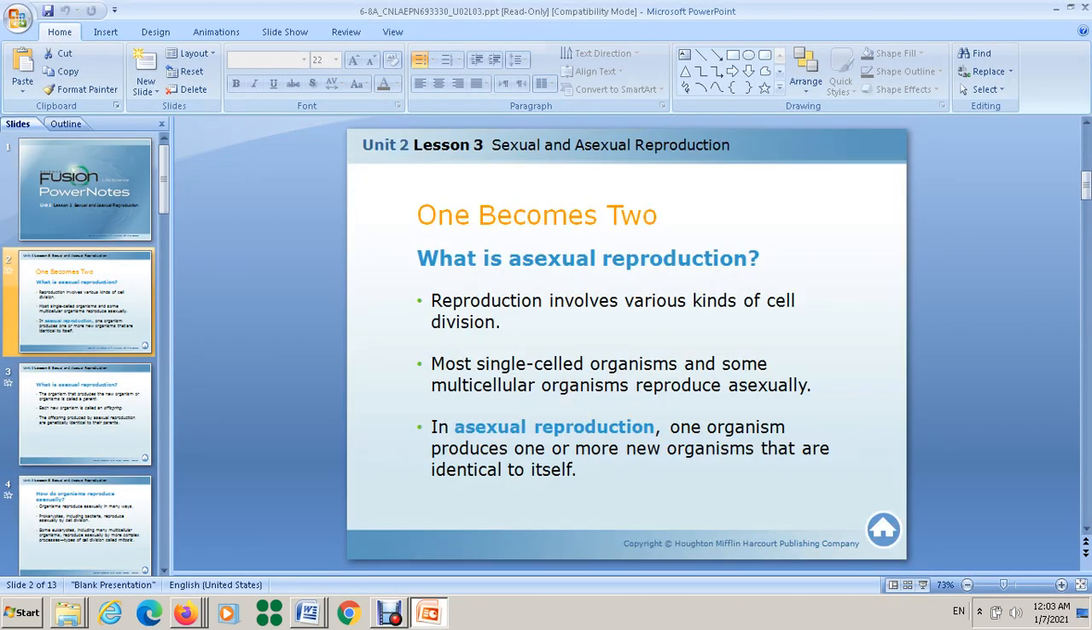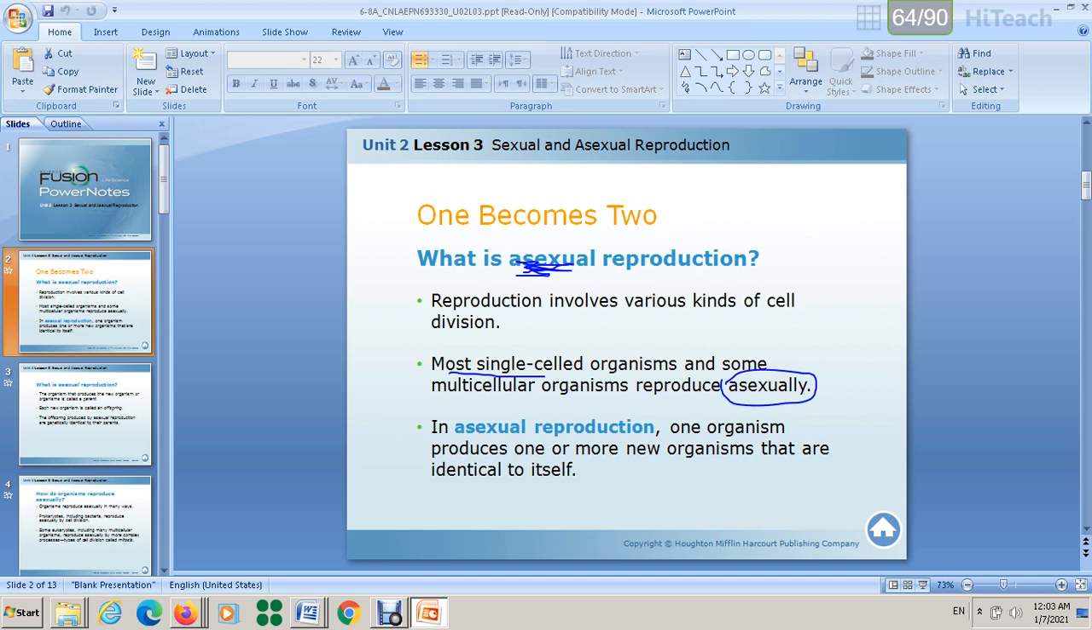So here, let's start to talk about the types of reproduction. There are 2 types of reproduction: sexual and asexual. We're going to first talk about what asexual reproduction is. We said reproduction involves various kinds of cell division. Most single-celled organisms and some multicellular organisms reproduce asexually. Some multicellular, not all of them.